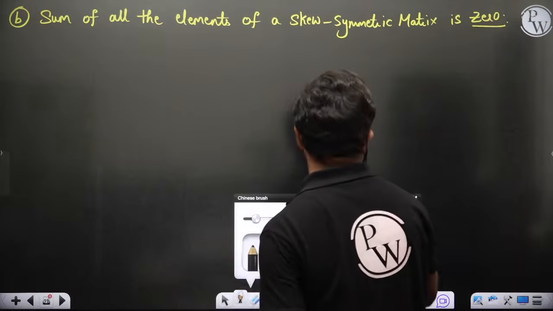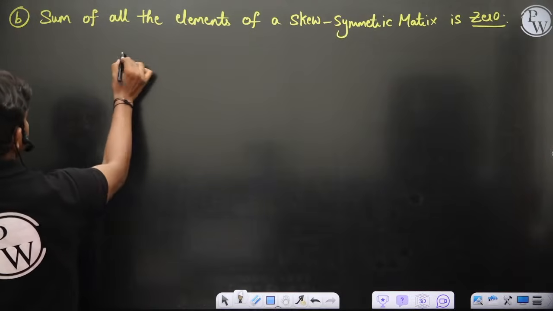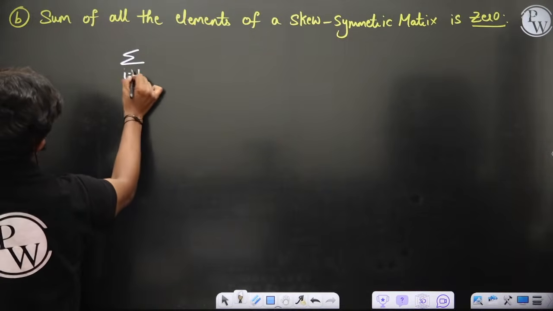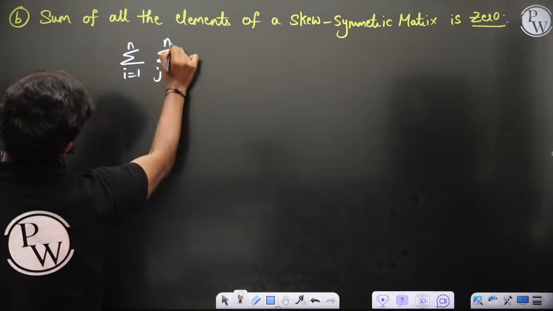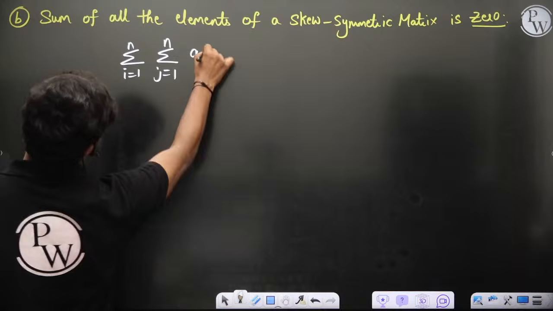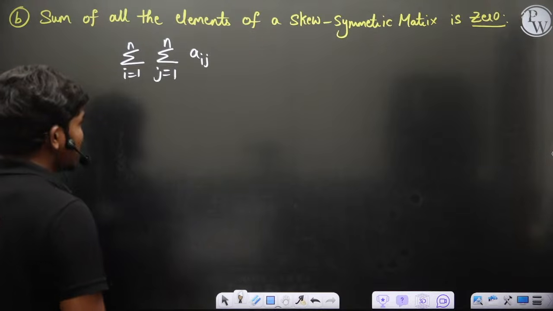For example, you have the summation i equal to 1 to n, summation j equal to 1 to n of aij.